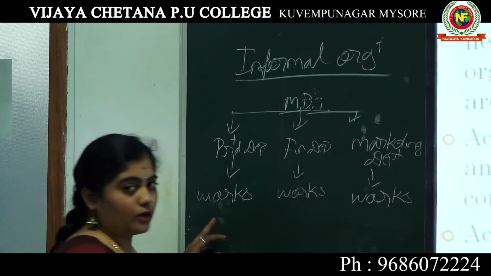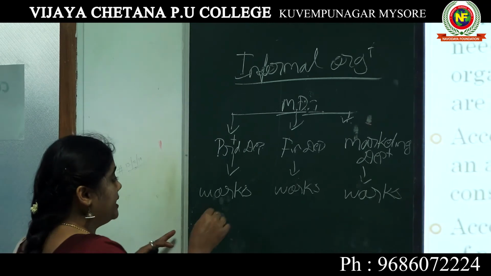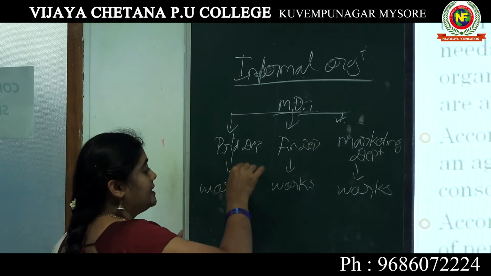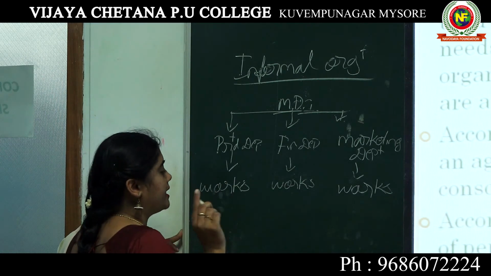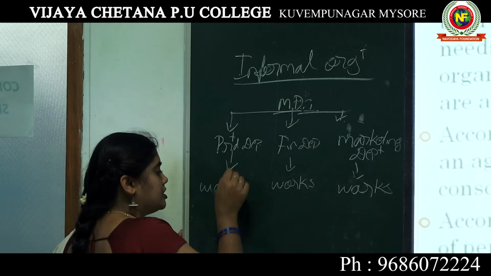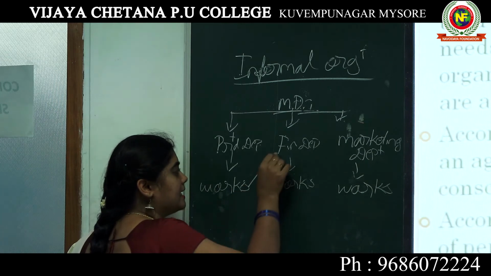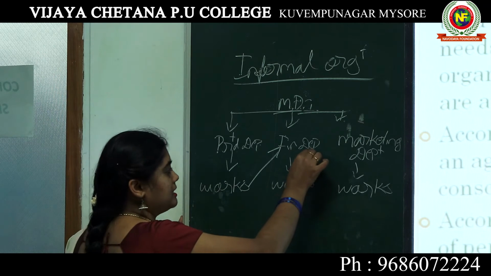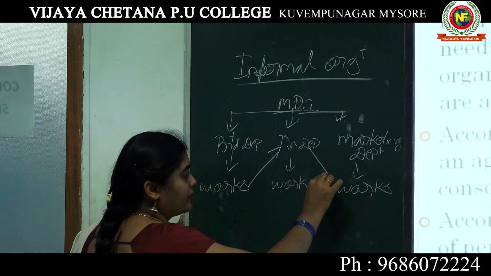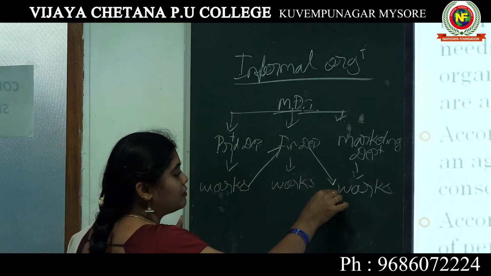While working in an organization, each employee can have interpersonal relationships, that is, interactions can take place. Our production department workers can easily communicate with a finance department manager, or the finance department manager can easily contact or communicate with workers.